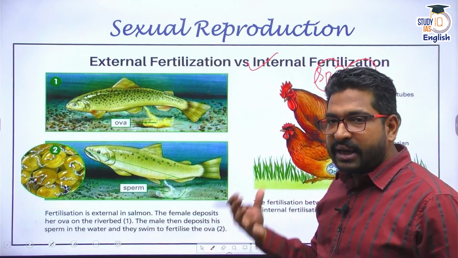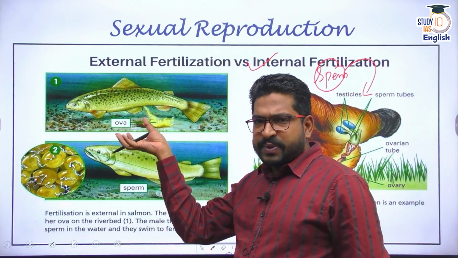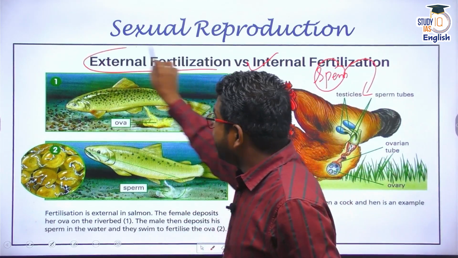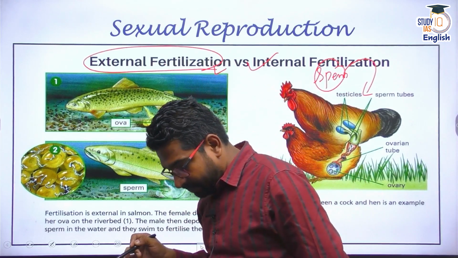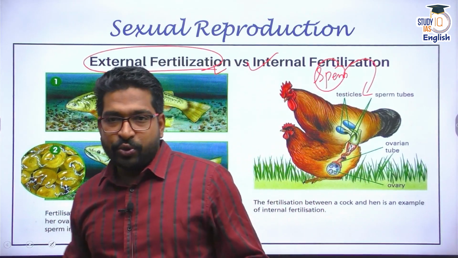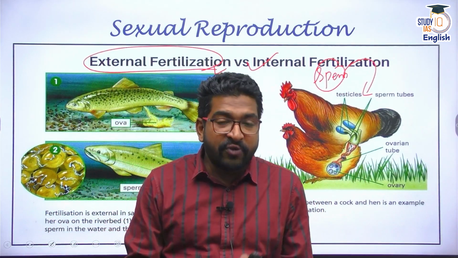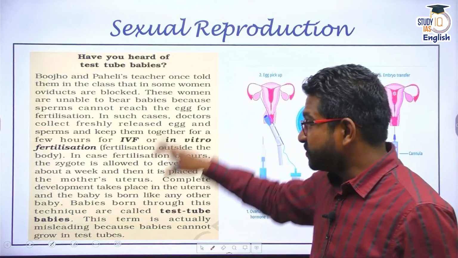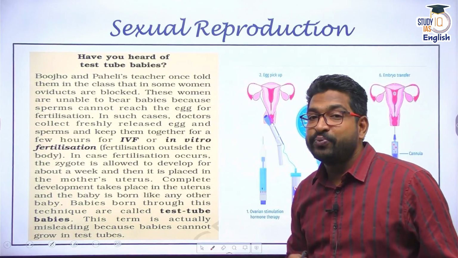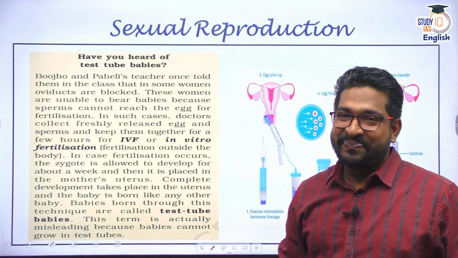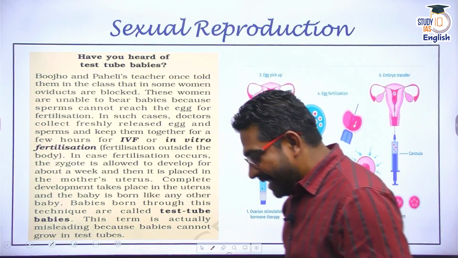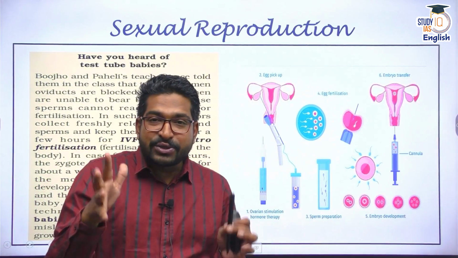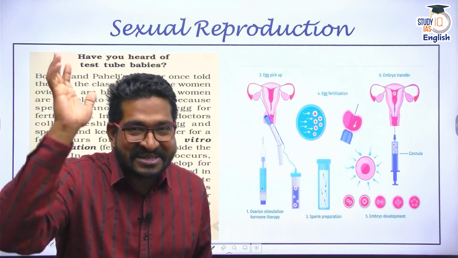But in many other animals, especially aquatic animals, there is a process of external fertilization as well. We'll talk about this in some time. But in humans also, there is a possibility of external fertilization because of advancement in medical procedures. Have you heard of something called test tube babies? Of course, you must have. What is the meaning of test tube babies? Now, in the production of these test tube babies, please remember, the baby is not born in a test tube. Please try to understand this.